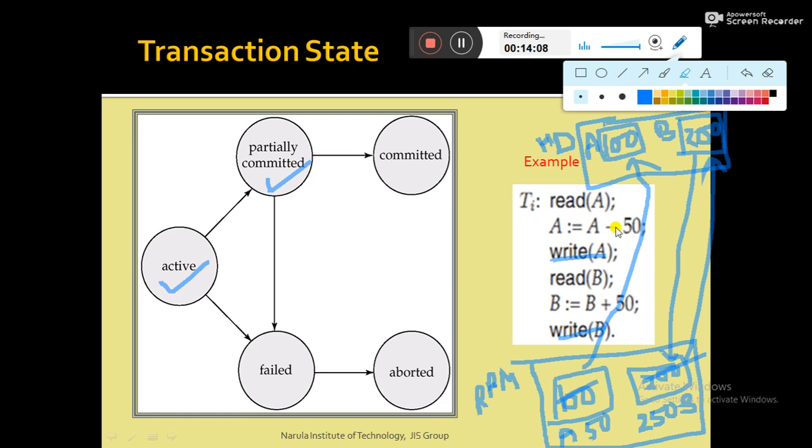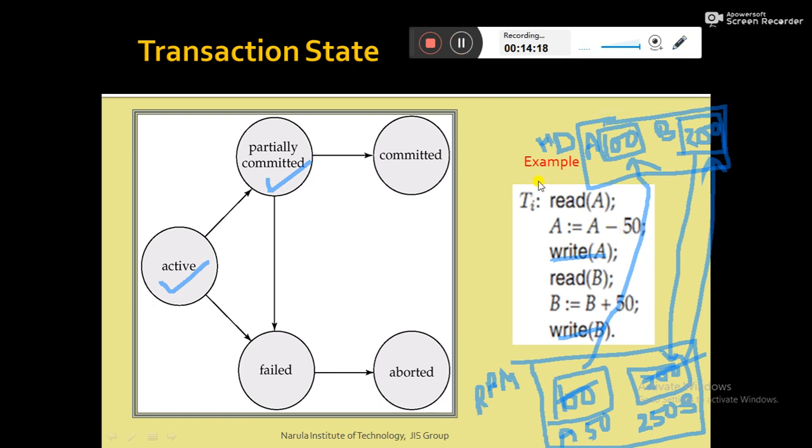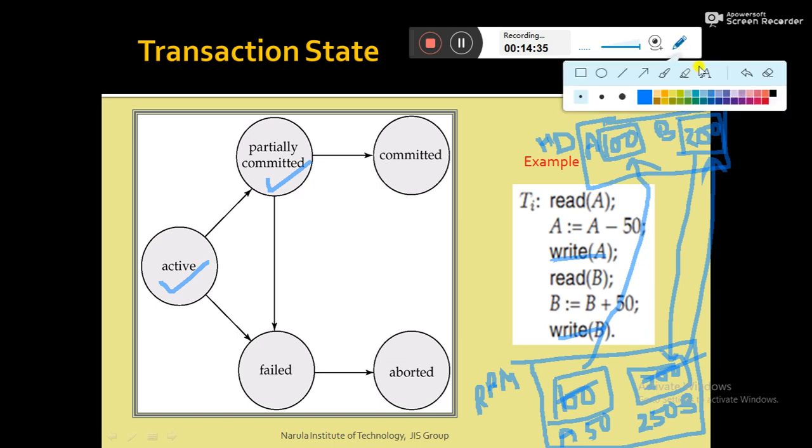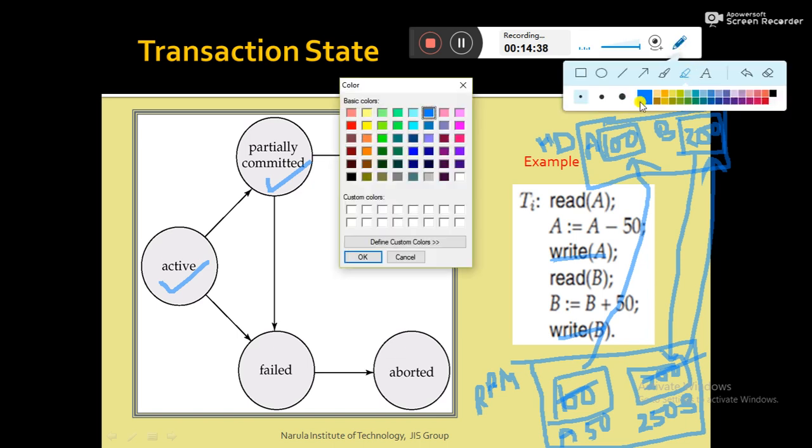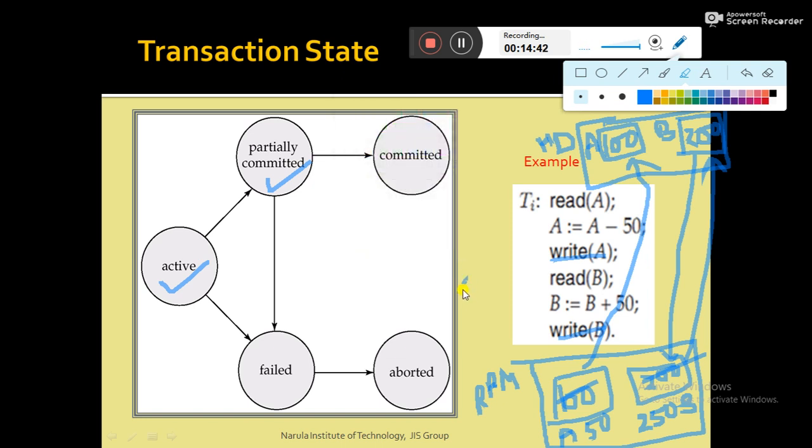And this kind of writing or paging is not performed in one go, it takes a bit of time. So what happens is, though all the instructions are executed successfully, it may happen that paging is not completed. Paging is actually performed by the operating system, the OS. Let me draw it. Paging is nothing but writing back the content from RAM to hard disk.